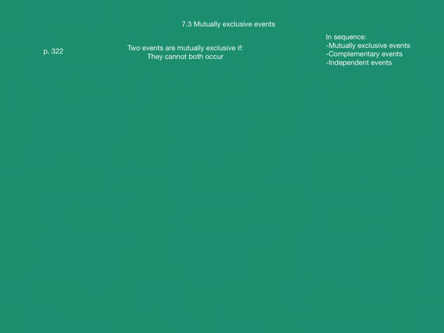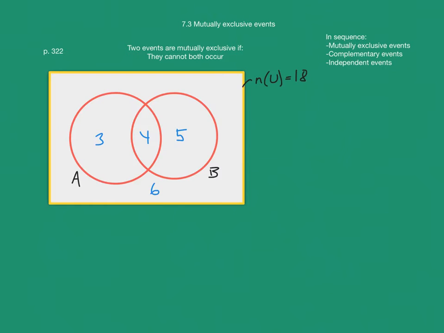And we could look at an example of this in a Venn diagram. So here's one of the examples from investigation 9 on page 321, where you have two events, A and B, where these are students who study either art or biology or both. So here you do have the option of both events happening at the same time, that one student can study both art and biology. And the number of students who do that is 4. So these events, art and biology, are not mutually exclusive.